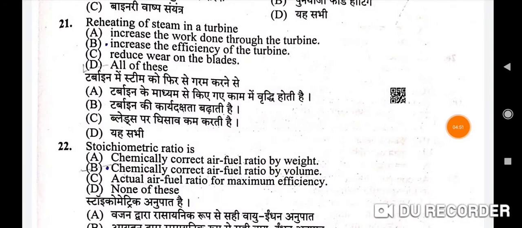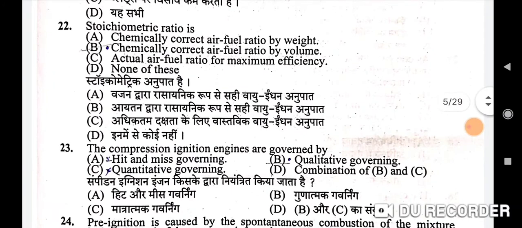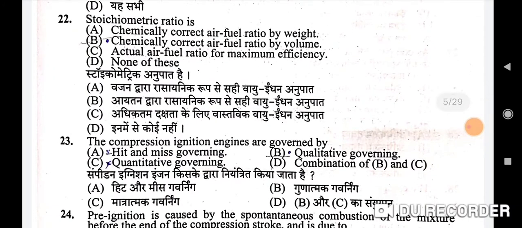The 21st question is, reheating of steam in a turbine. The correct option is D, all of these. Next, the stoichiometric ratio. The correct option is B, chemically correct air fuel ratio by volume.